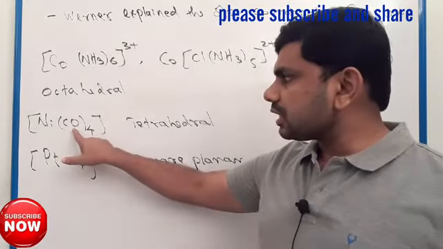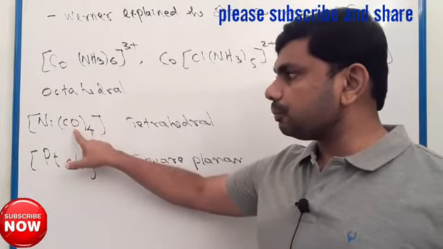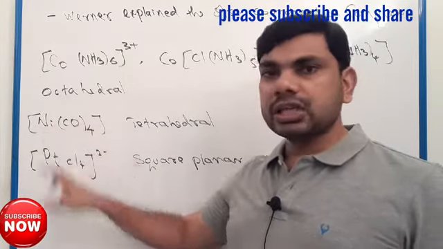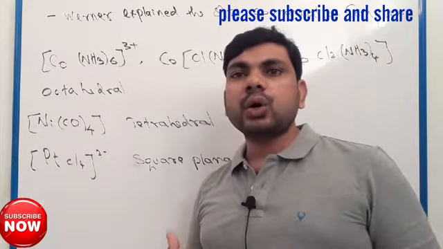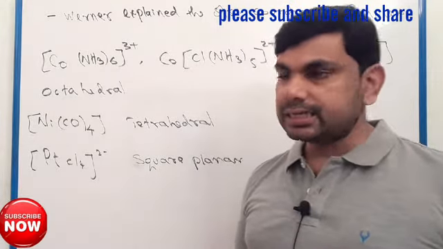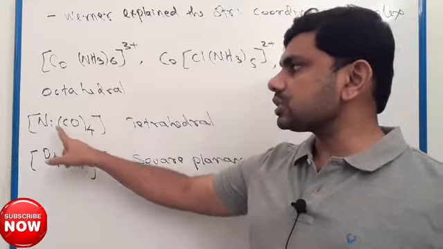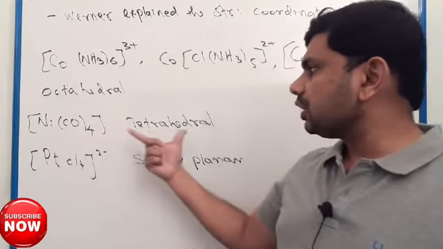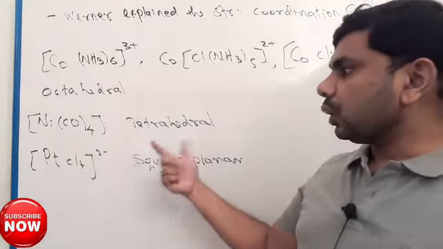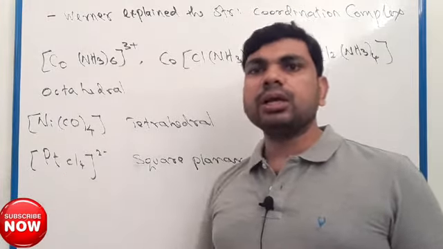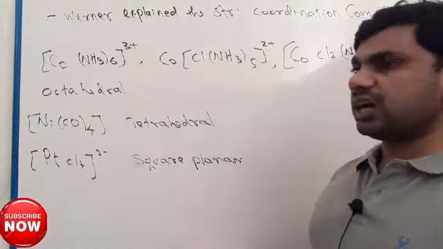The atoms or groups of atoms which directly attach to the central metal atom are called ligands. Here 4 ligands are attached to the central metal atom, so it is tetrahedral. Also here 4 ligands are attached to the central metal ion, so here it is square planar.